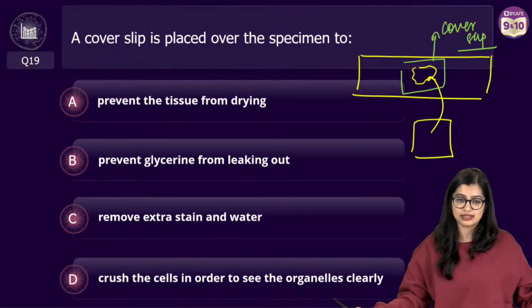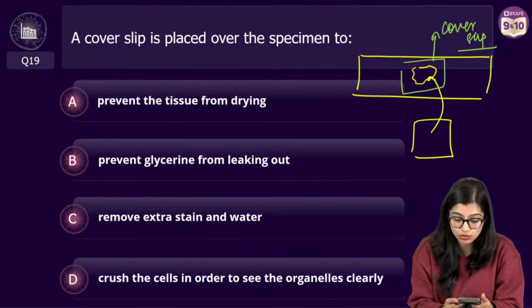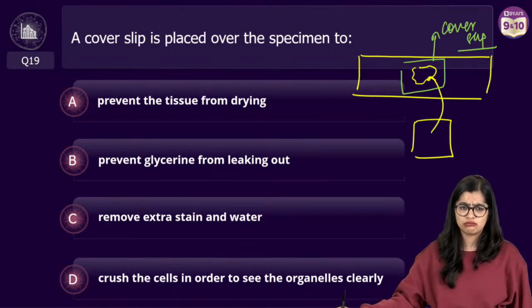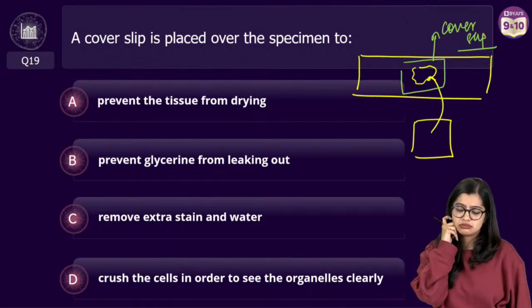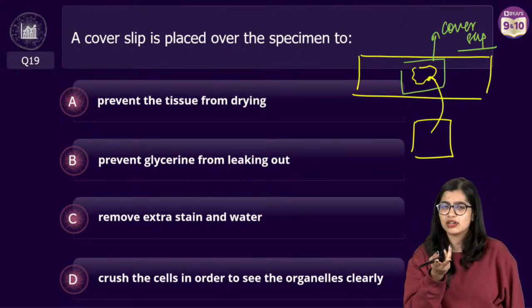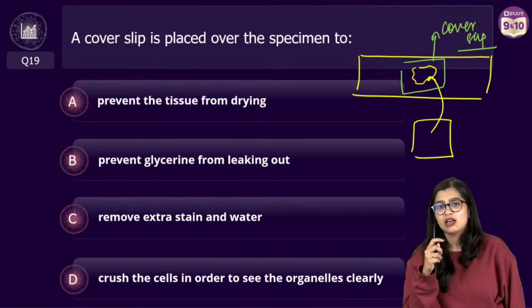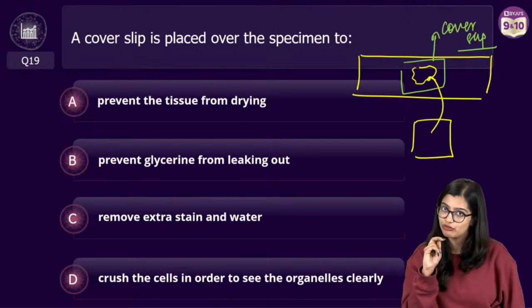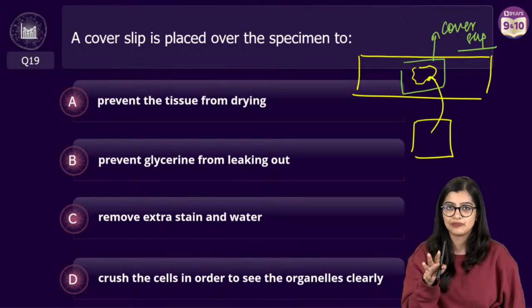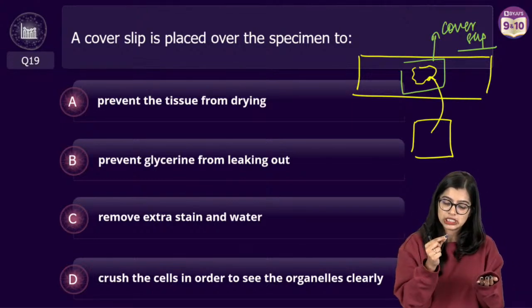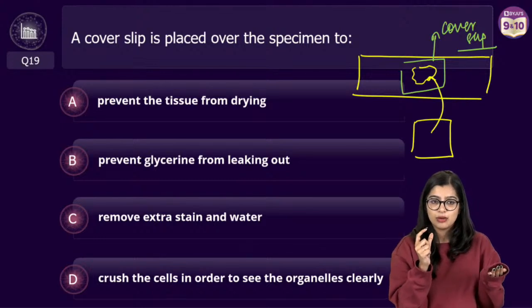Everybody, I think I would have missed your answer. So that air bubbles do not enter. We don't even have that as an option. To remove extra stain and water. But that I can do otherwise also. If I add the right amount of water, ideally there will be little water I will add. Ideally you should remove your extra stain and water before you put the cover slip, otherwise air bubbles will come. What you should be doing is, once you stain it, get rid of excess water, put a little drop of water and then put the cover slip. But why do I do that?